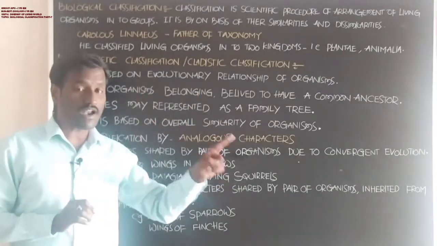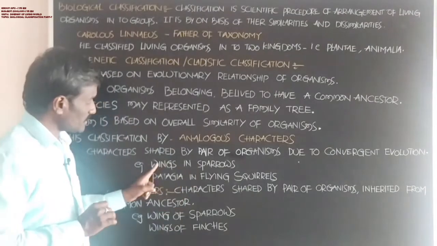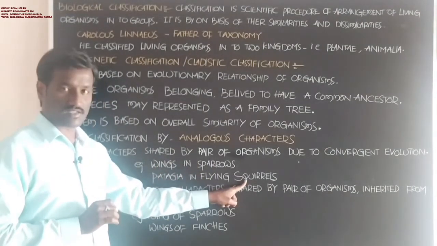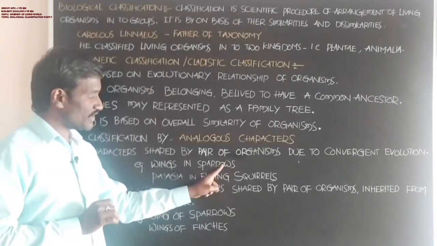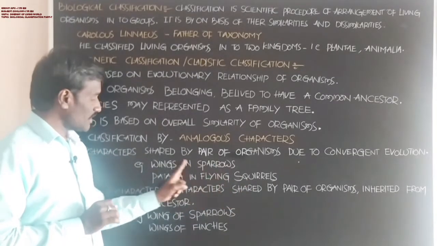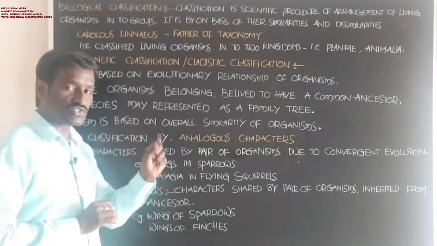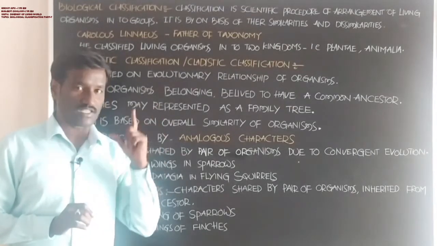Students, wings in sparrows and patagia in flying squirrels. In both of the animals, wings and patagia, these two organs show the same type of function.